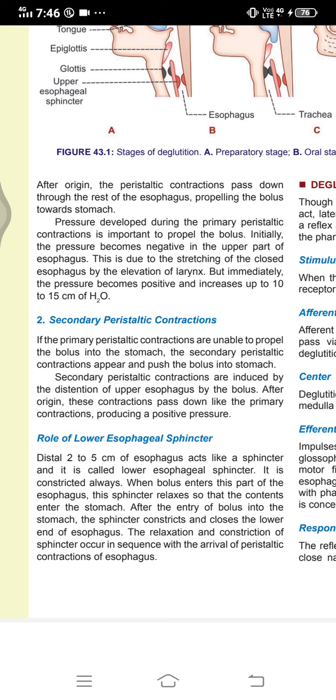Now coming to secondary peristaltic contractions. If the primary peristaltic contractions are unable to propel the bolus into the stomach, the secondary peristaltic contractions appear and push the bolus into the stomach. Secondary peristaltic contractions are induced by the distension of the upper esophagus by the bolus. After origin, these contractions pass down like the primary contractions, producing a positive pressure.